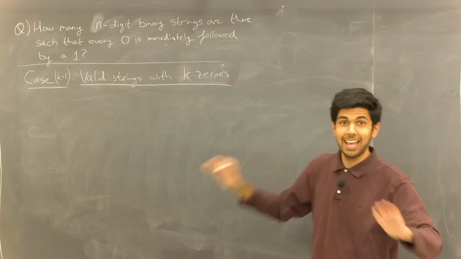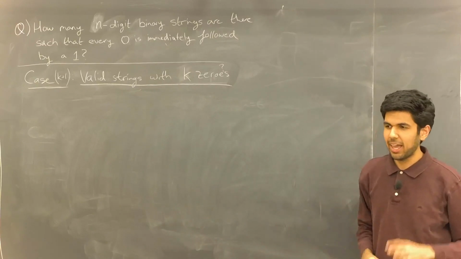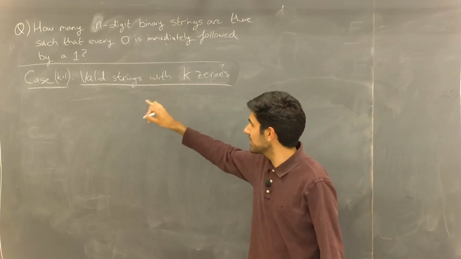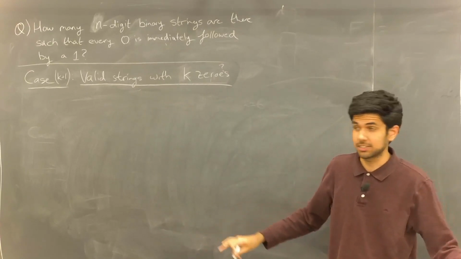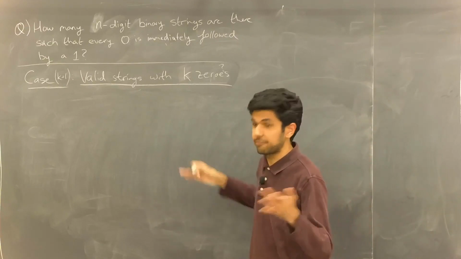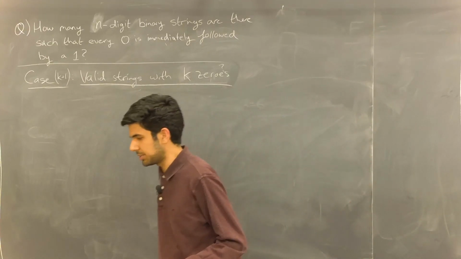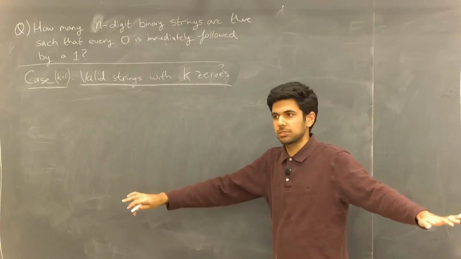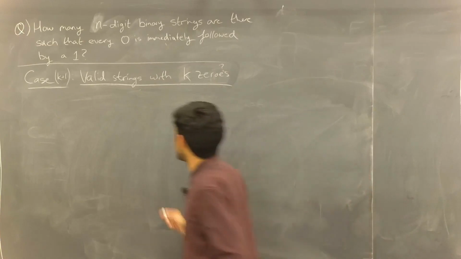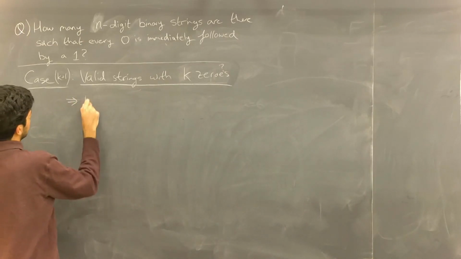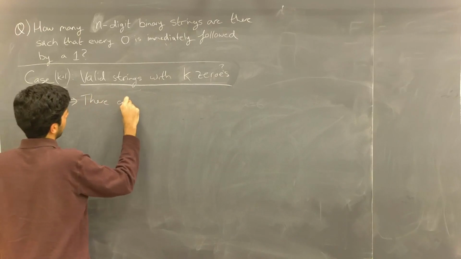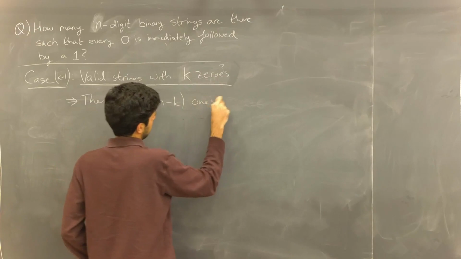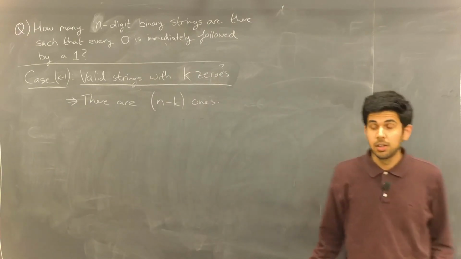We're considering n-digit binary strings, and we'll still be under the assumption that we're doing this sort of casework, and we're considering the case where there's k zeros, where k is any sort of valid integer that we could substitute in there. And the logic for this is going to be very much the same as what we just did, right? If there are k zeros, then there's going to be n minus k ones. Right?